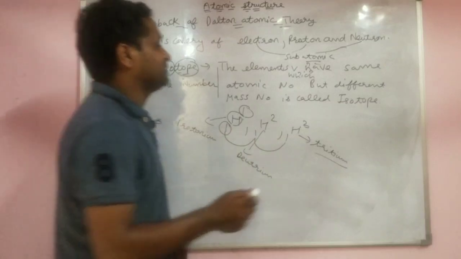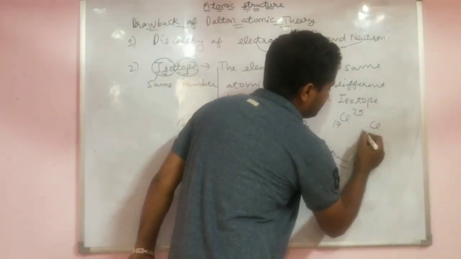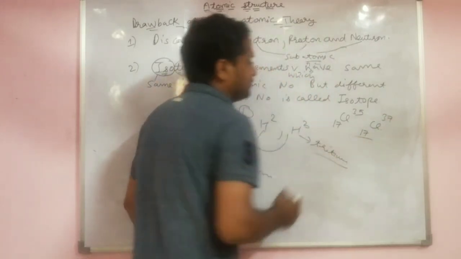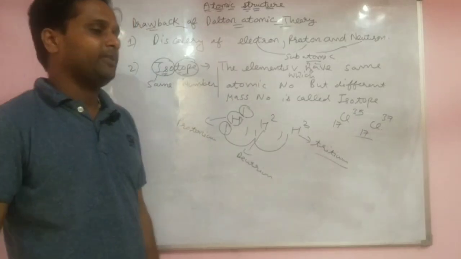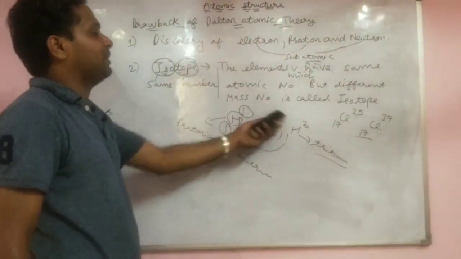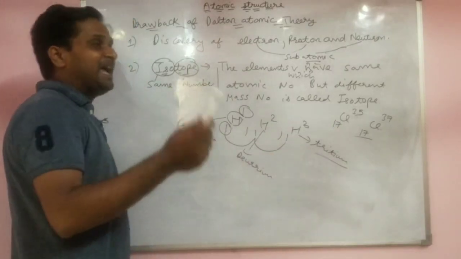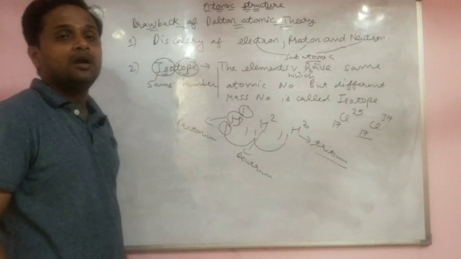One more example is chlorine: 17Cl35 and 17Cl37. The discovery of isotopes is also a drawback for the Dalton atomic theory. According to Dalton, atoms of the same element should have the same mass, but here the mass is different.